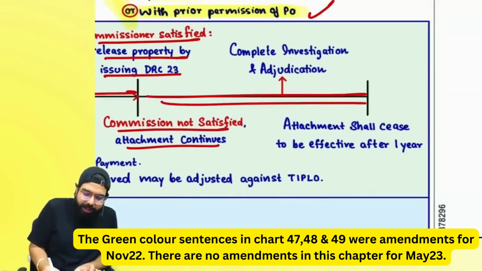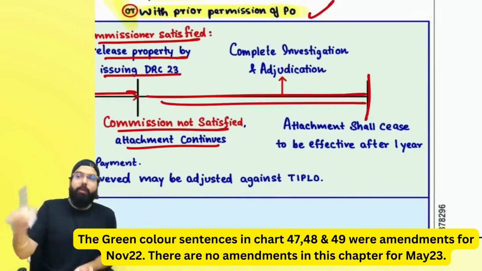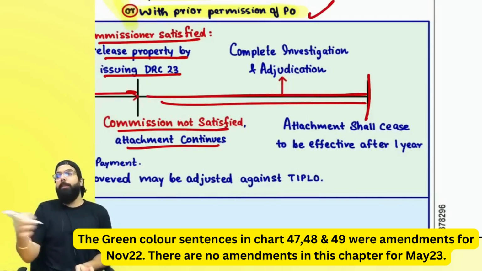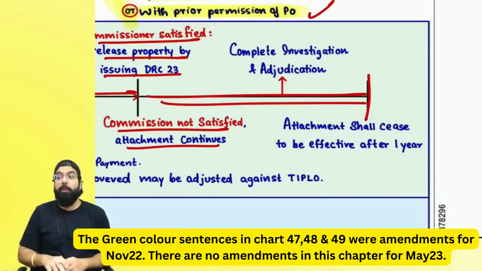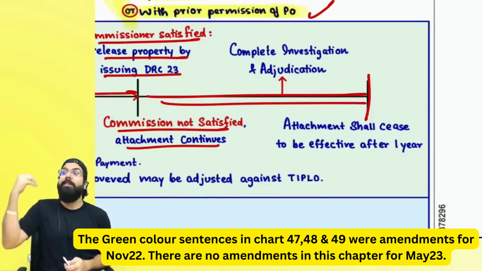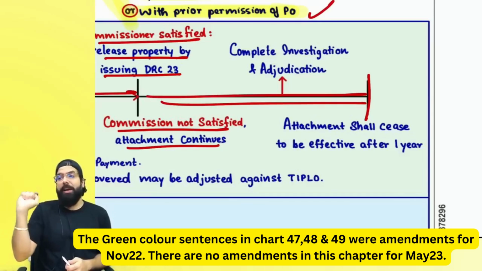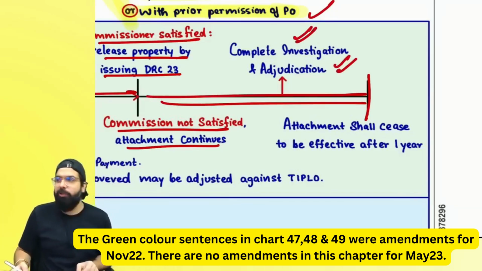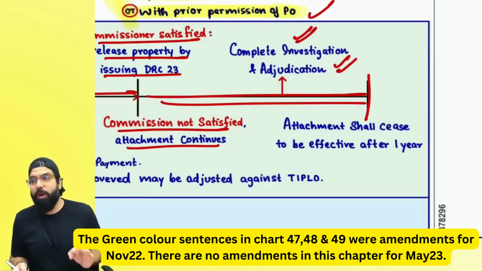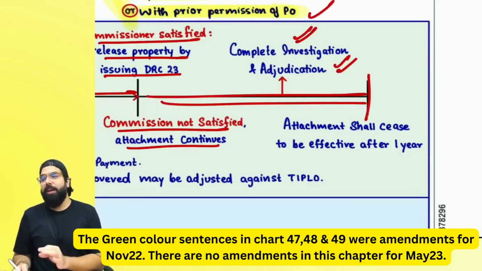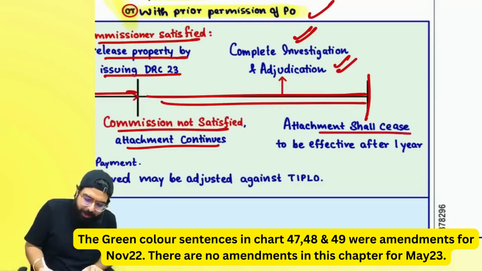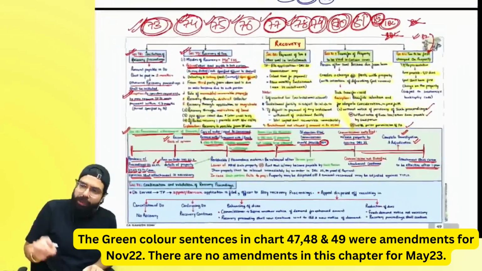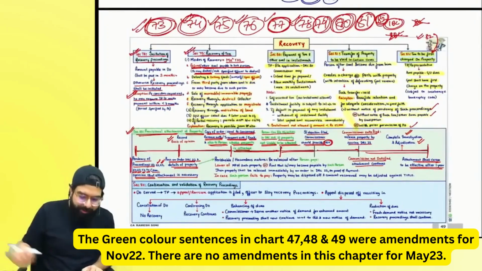Remember always, provisional attachment can be done only for a maximum period of 1 year. Within 1 year, whatever is the proceedings against you, section number 62, best judgment assessment order, he will pass it off. Section number 63, whatever is the best judgment against unregistered person, he should clear it off. Basically, he should complete the investigation and adjudication within 1 year, because after 1 year, the provisional attachment will stop being effective. It will be ceased to be attached. Basically, attachment shall cease after 1 year.